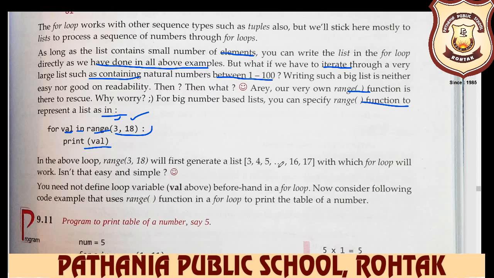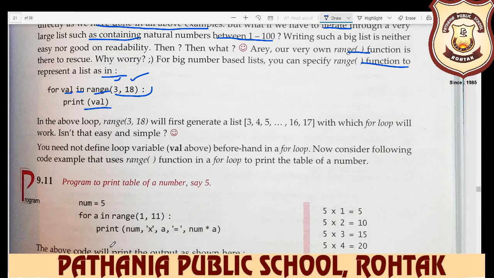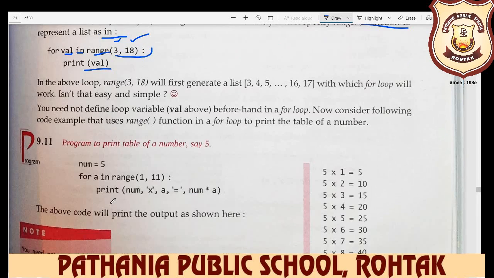Now consider the following code example that uses the range function in a for loop to print the table of a number. So how do we print the table? We will do the practical of this.